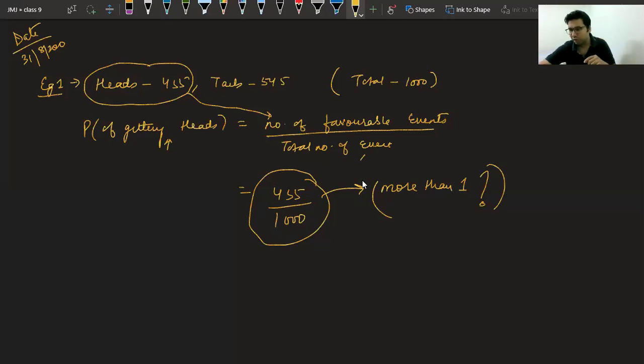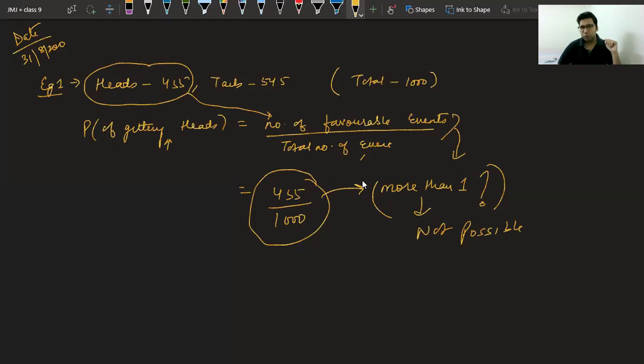No, it is not possible. Why is it not possible? Just see the formula and tell me why it is not possible. Same like that, it can't be 101%. Okay, like that way you are saying.